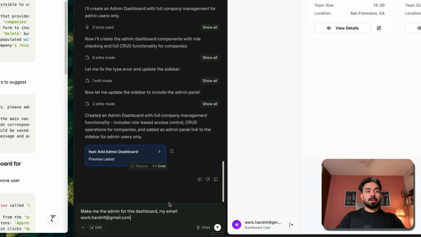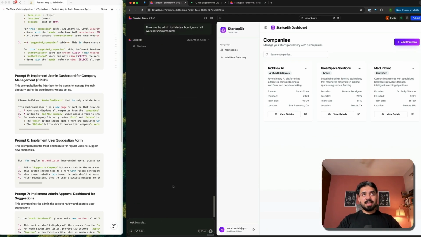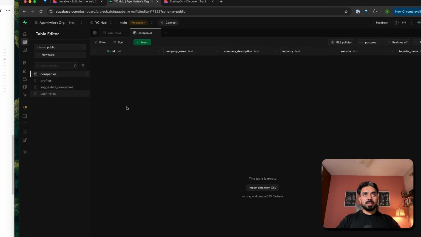Okay, make me the admin for this dashboard. This is done. Let's see if it will be able to handle the Supabase action directly from here. Okay, so you can see that it has suggested this database change. I will approve this and I'll go to this table.